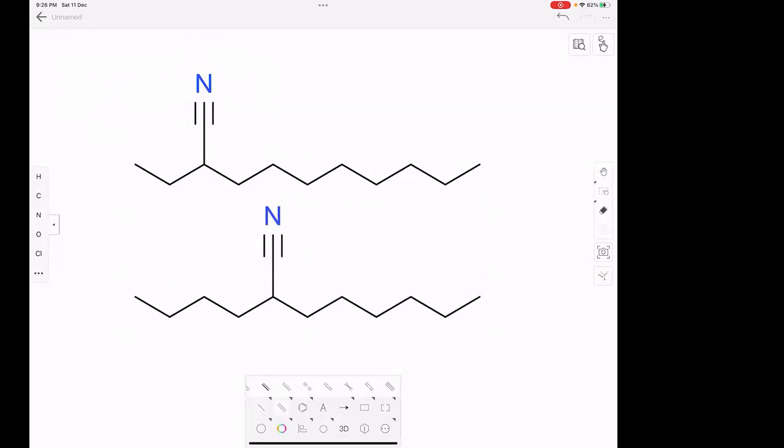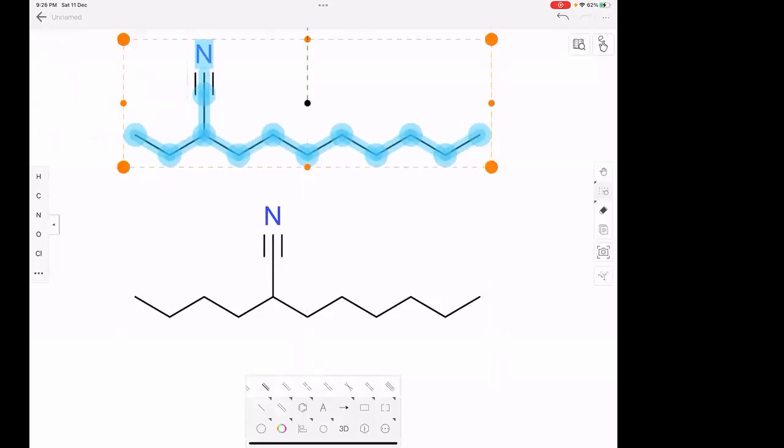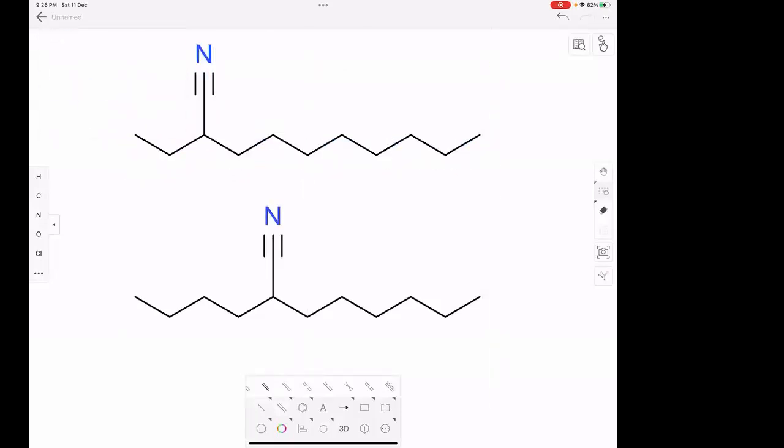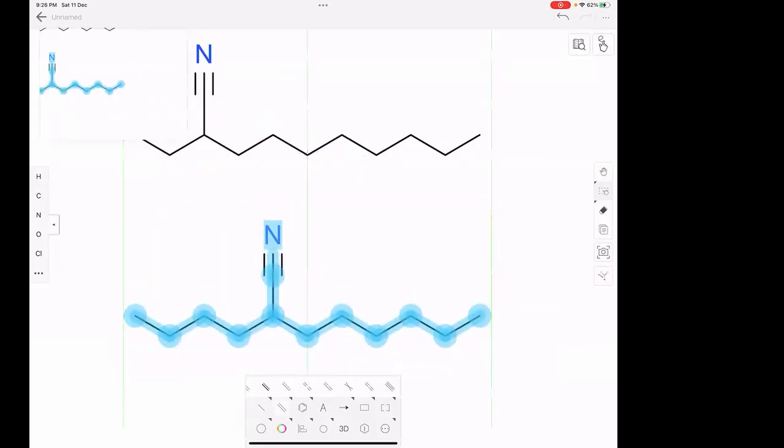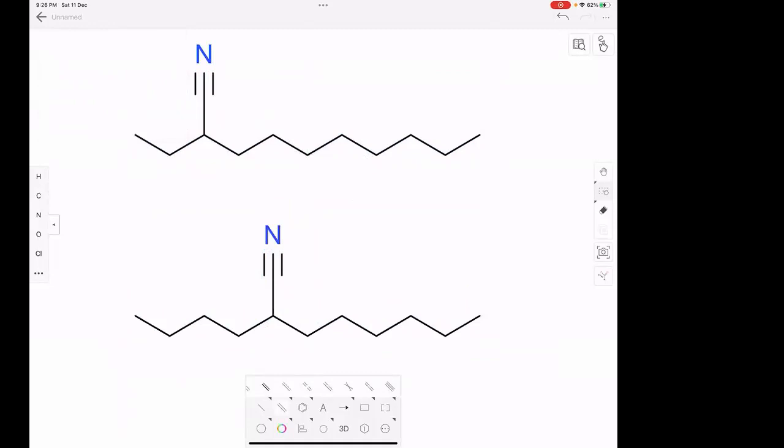Can you tell me what kind of isomers these are to each other? Chain or positional? Chain isomers, sir. See, it is appearing as if these are positional isomers, but actually these are chain isomers because nitrile is a group like aldehyde and like acid, whose numbering must start at the triple bonded carbon. So this is carbon number 1. This is carbon number 2, 3, 4, 5, 6, 7, 8, 9, 10. So there are 10 carbons in the parent chain.